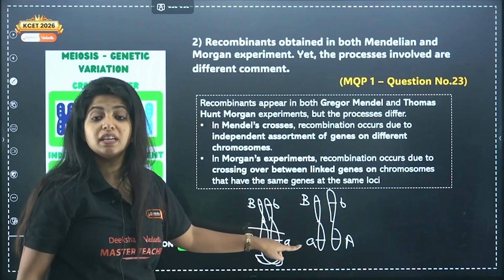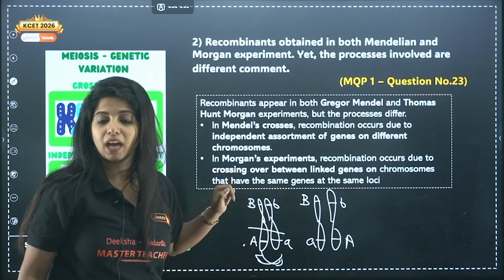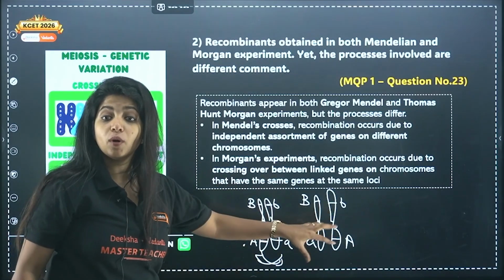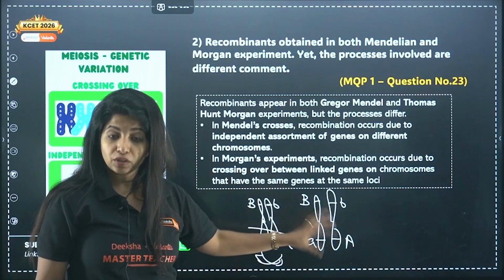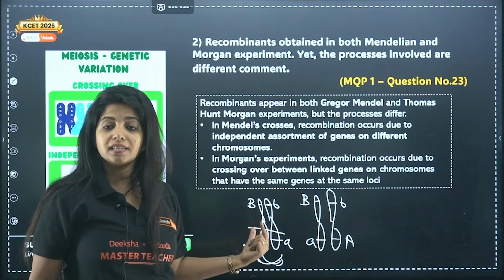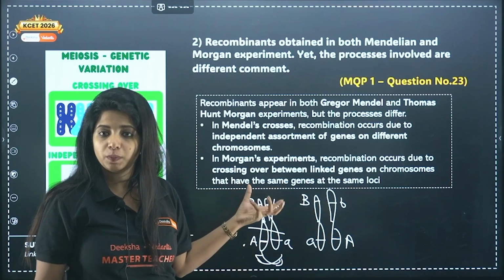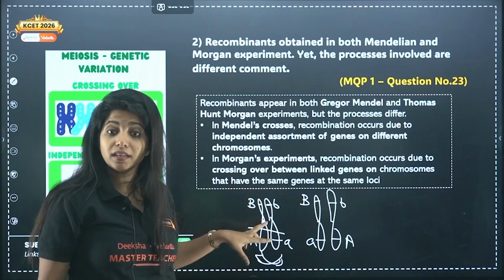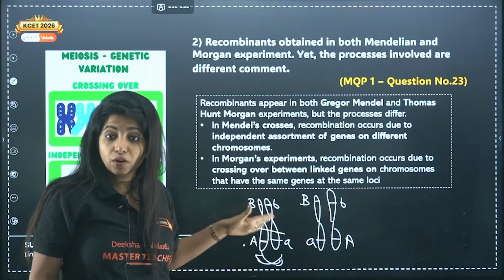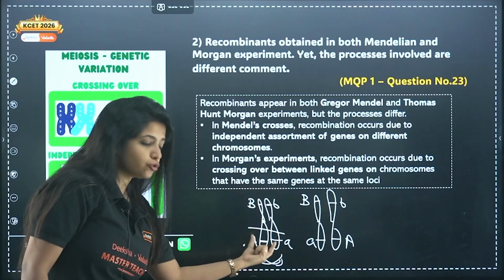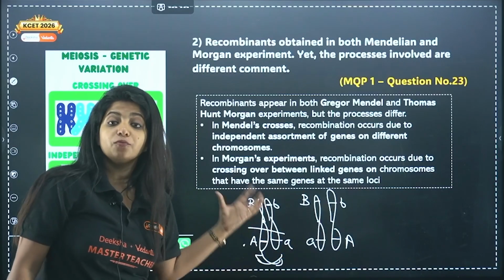Here it was capital A, capital B. Here you have small a, capital B. Here you are finding what? Newer recombinations also, newer changes as well. But this is not because of independent assortment. Remember, everything is happening within the same chromosomes. There are no multiple pairs of chromosomes. These two chromosomes are there and it is happening within them.